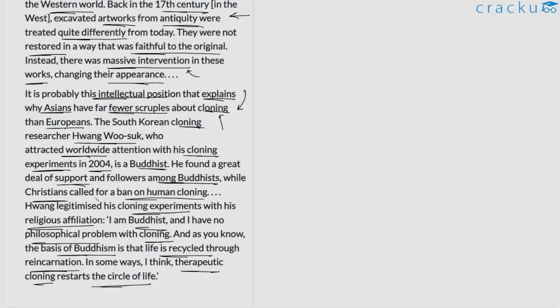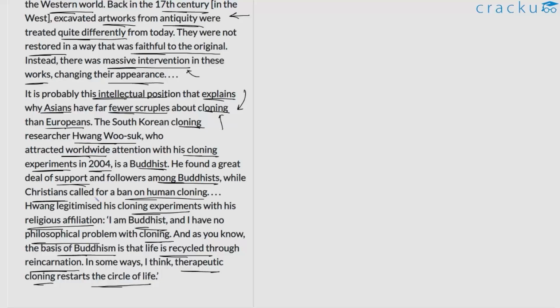And the author primarily highlights that for Hwang, he's a Buddhist. So the entire process or this entire phenomenon of cloning is not something that he has a problem with, at least let's say from a religious or a philosophical perspective. So his ideology very much aligns with or resonates with this process of cloning, which is why the author is highlighting that for the Buddhist community, they are in support of cloning, while if you look at the Christians, they want this particular researcher, South Korean researcher, to be banned.